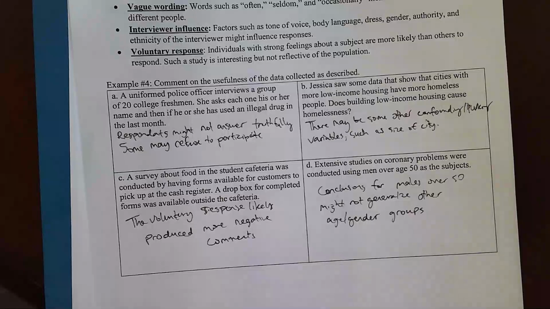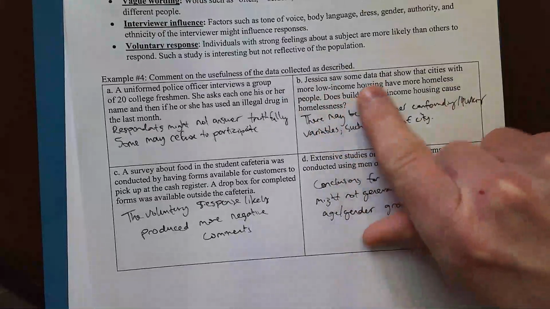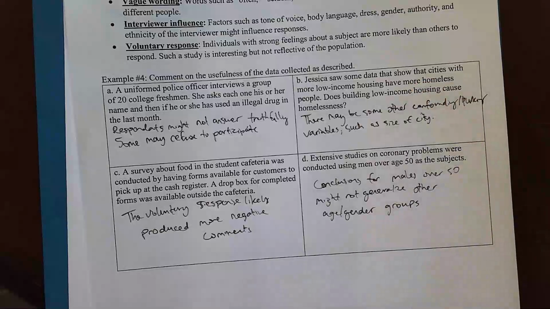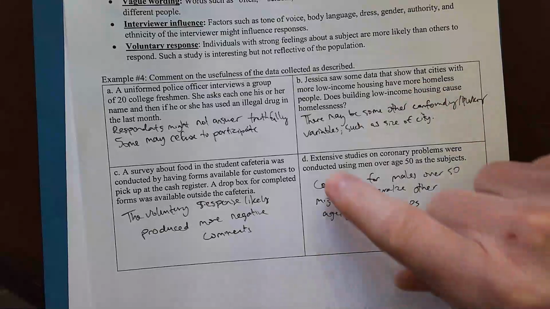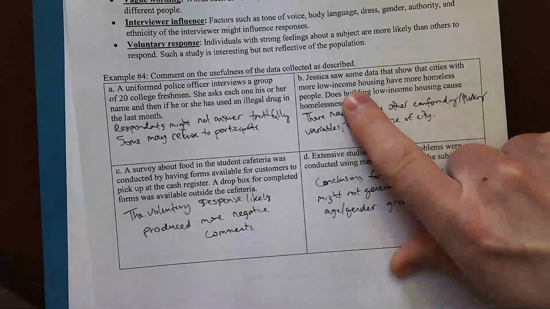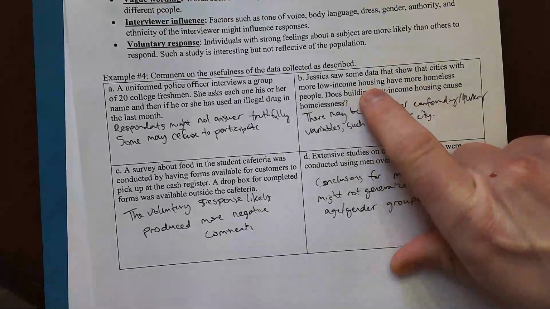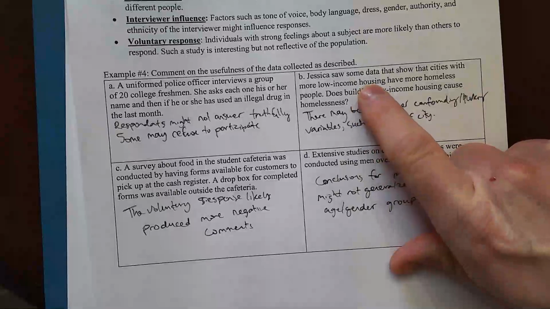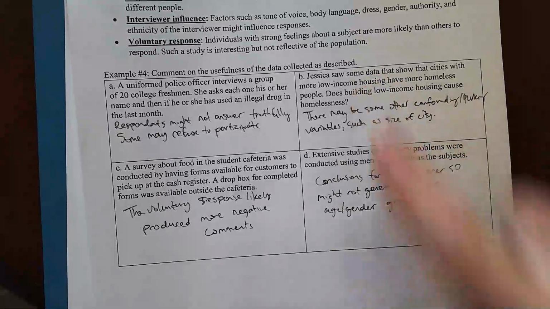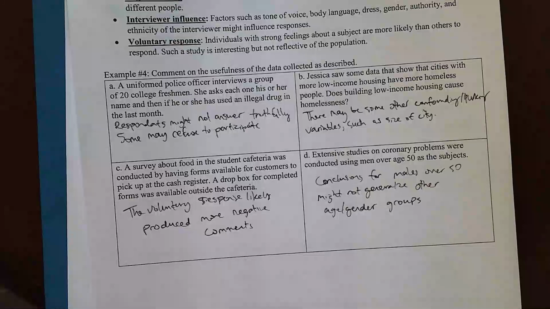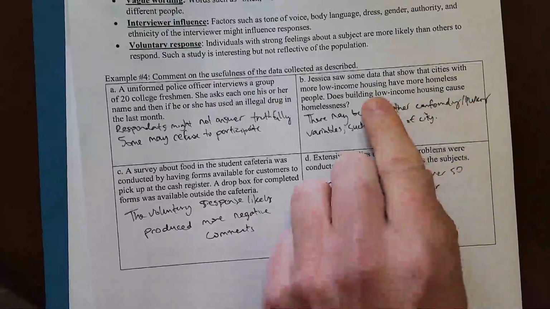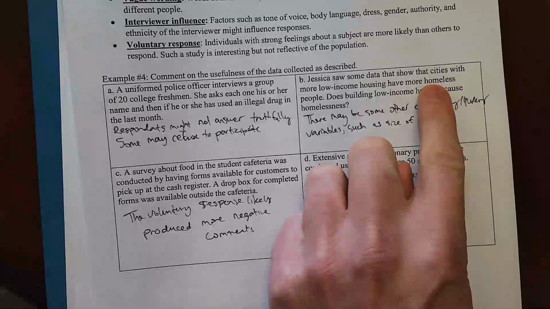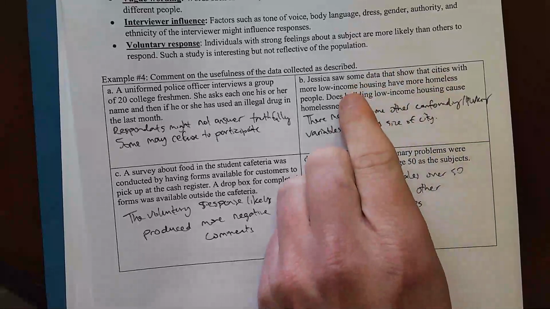But let's say you have a big city like Little Rock, and a little city like Mayflower. Little Rock has more low-income housing, and Little Rock has more homeless people. Now, does Little Rock have more homeless people because of low-income housing, or are there other variables that cause them to have more homeless people besides low-income housing? Yes, there are other variables. We call those confounding or lurking variables. There are other variables causing this response, more homeless people, than just this variable.